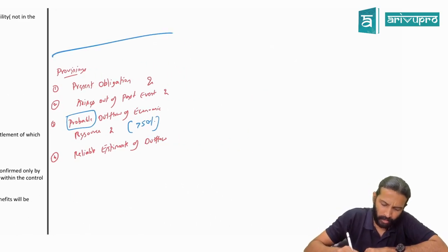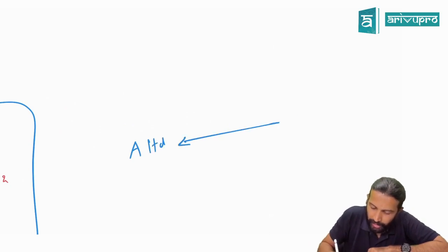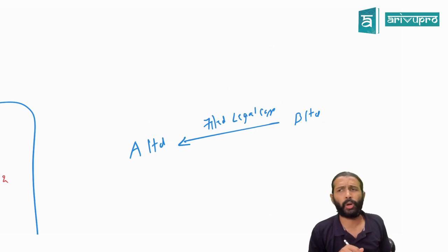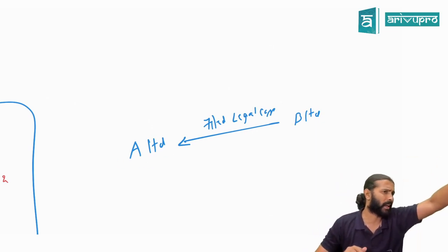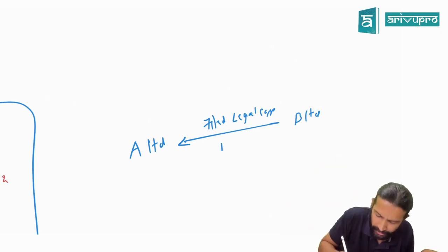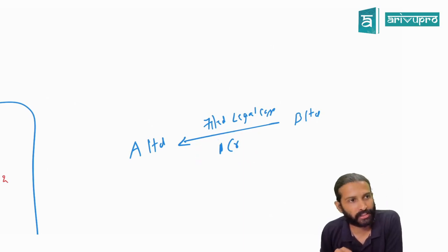Can I give you a small case study? You have enough case studies, but I'll just give you one small one. Sir, A Limited and B Limited. There were two companies. B Limited filed a legal case against A Limited, saying A Limited has stolen my patent or some copyright or something. That is the reason B Limited has filed a legal case and is demanding compensation of 1 crore rupees. B Limited is demanding how much compensation? 1 crore rupees. Are we good with this, sir?